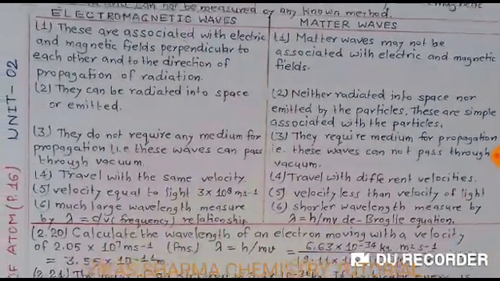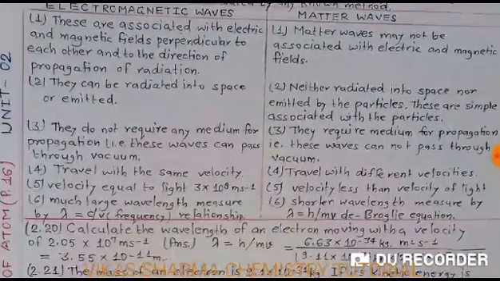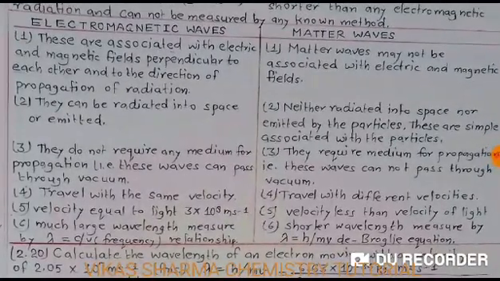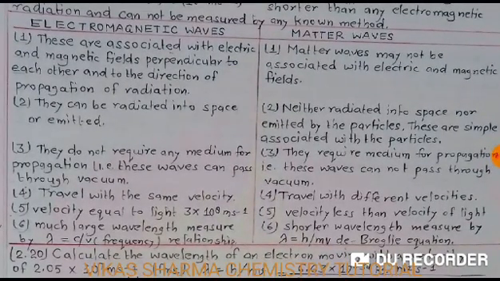So electromagnetic waves and matter waves are different. First one, electromagnetic waves are associated with electric and magnetic fields perpendicular to each other and to the direction of propagation of radiation. But matter waves may not be associated with electric and magnetic fields. Number two difference, electromagnetic waves can be radiated into space or emitted. Matter waves are neither radiated into space nor emitted by the particle. These are simply associated with the particle.